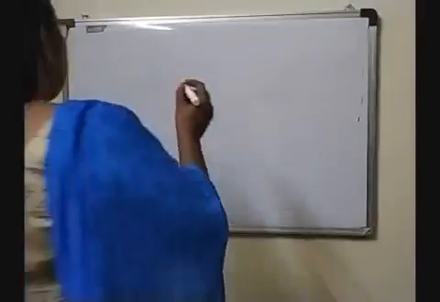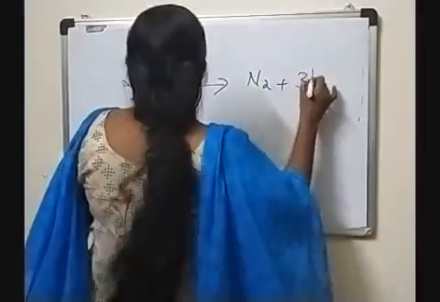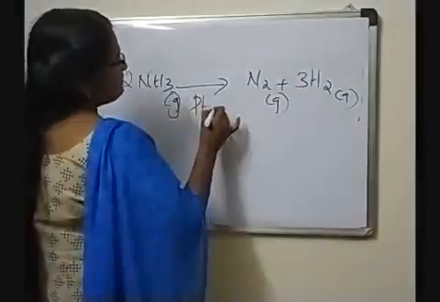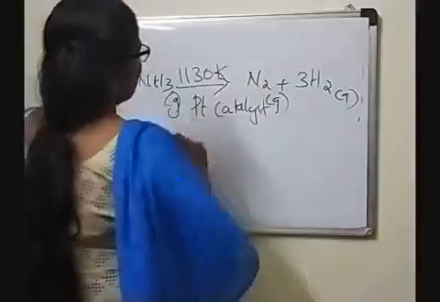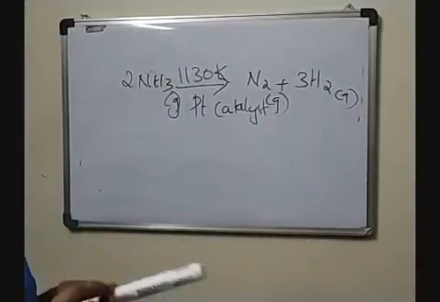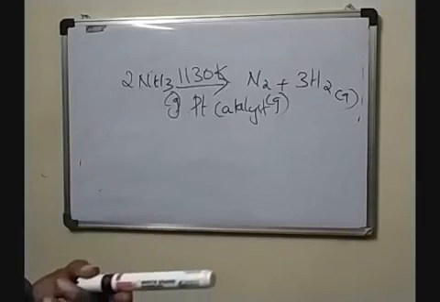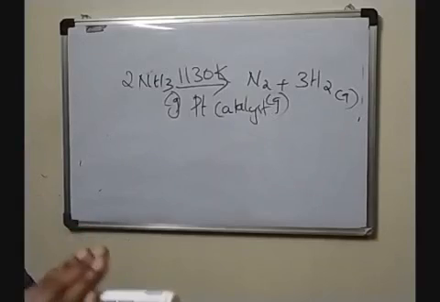Then reactions which occur at a metal surface are another example of zero order reaction. For example, decomposition of ammonia gas, 2NH3 giving N2 + 3H2. This takes place at a platinum surface, with platinum as the catalyst. Decomposition takes place at high pressure as well as temperature, and the molecules of ammonia which get absorbed on the metal surface will get decomposed into nitrogen and hydrogen. So the rate of the reaction depends on the number of molecules getting absorbed on this metal surface.